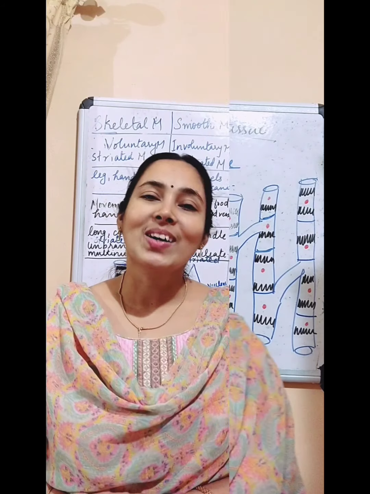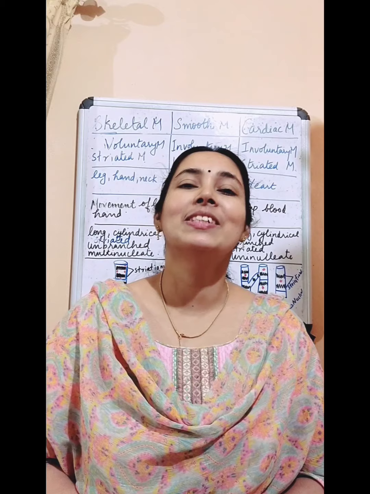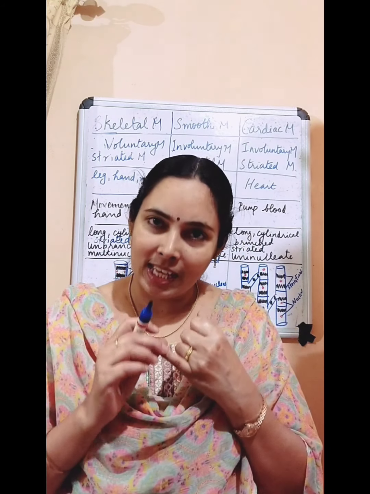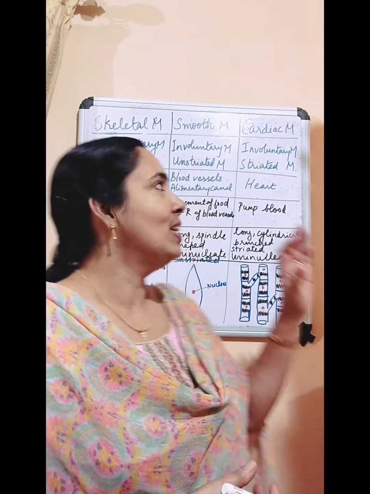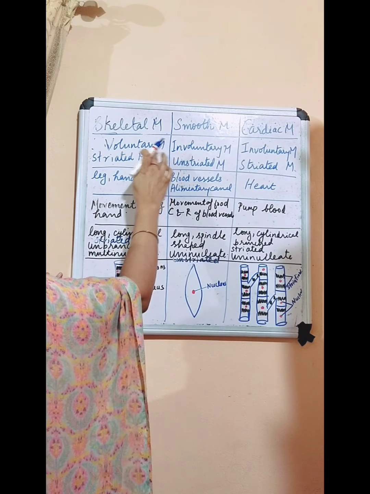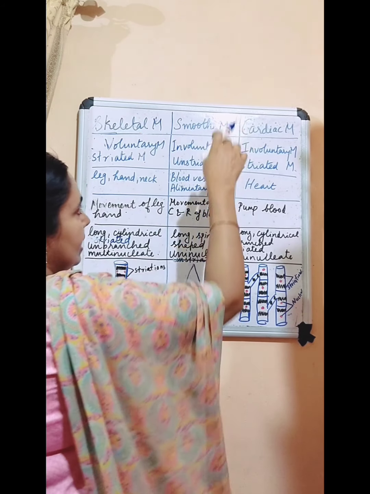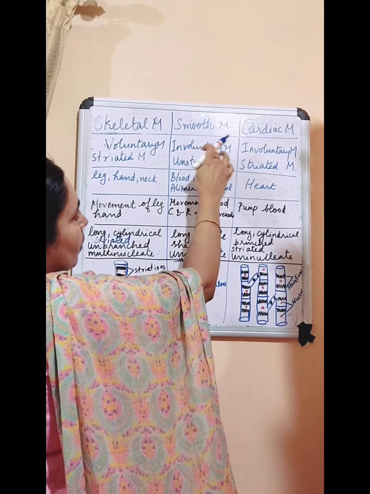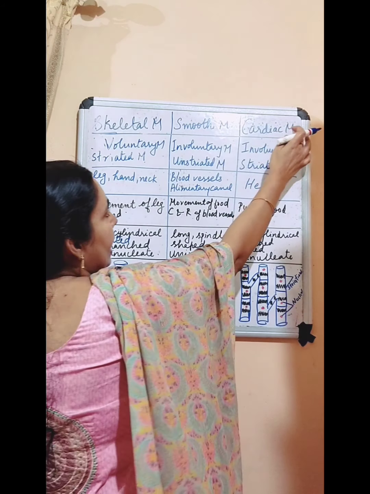Clear? Okay students, now we can look at the three types of muscles. Which are the three types of muscles? Skeletal muscle, smooth muscle and cardiac muscle. So this skeletal muscle, it is also called voluntary muscle or striated muscle. And the smooth muscle, it is also called involuntary muscle and unstriated muscle. What about cardiac muscle?